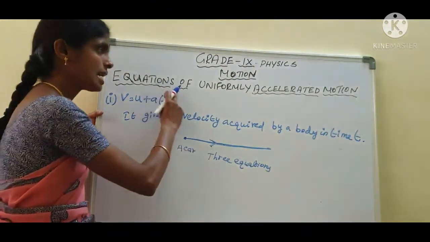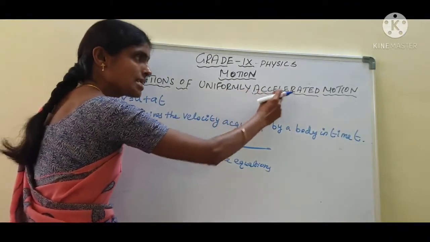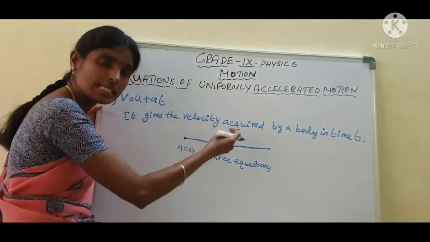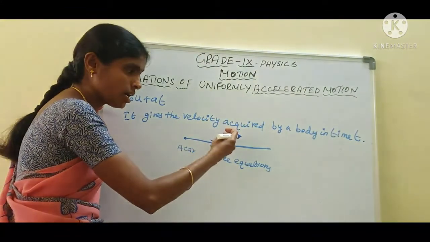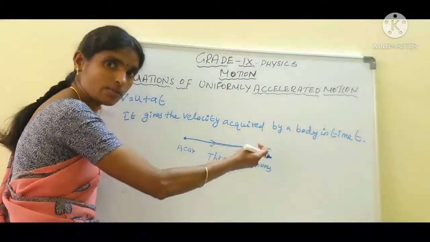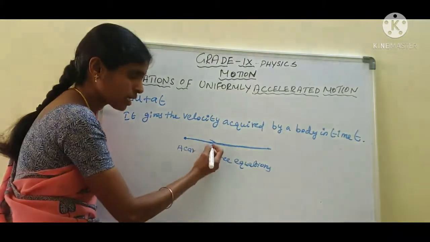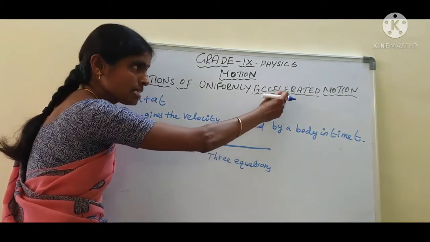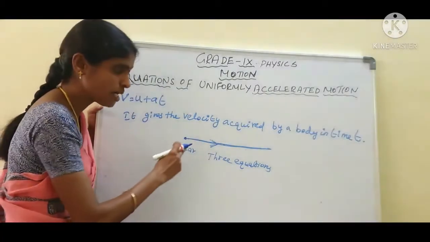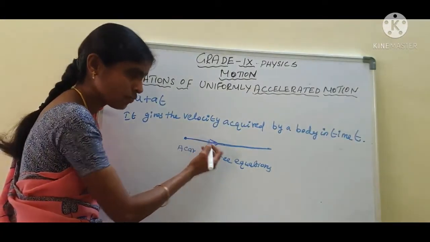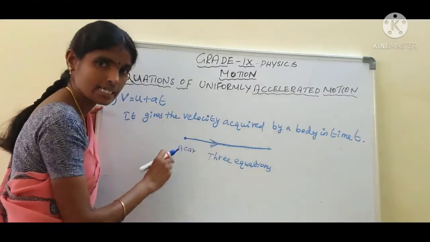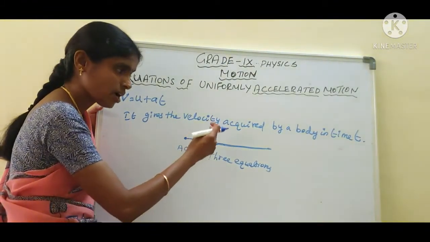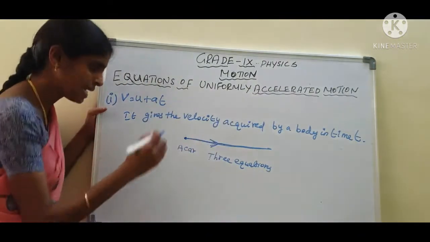See here, equations of uniformly accelerated motion. That means we give a uniform change of velocity for the object. Accelerated motion means an object moves with a rate of change of velocity, which is called acceleration. Are you clear, students? How did the three equations come? What are the three equations?